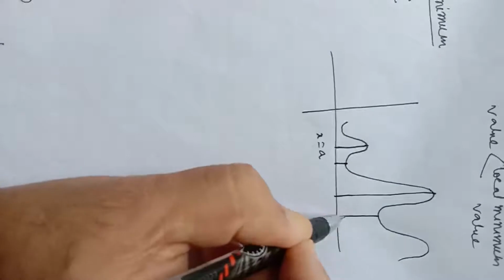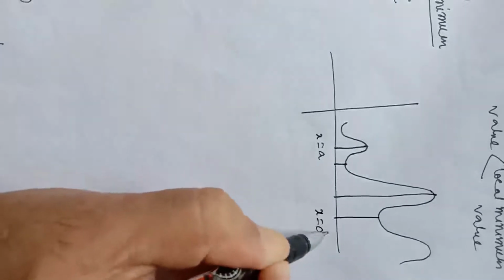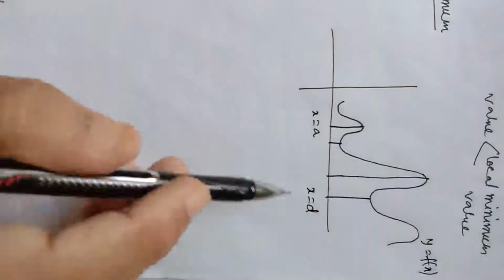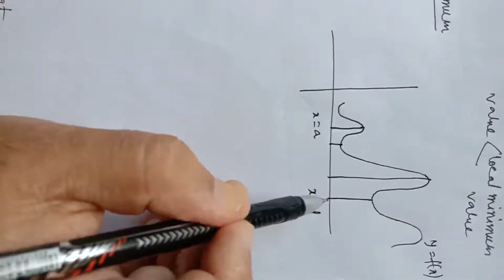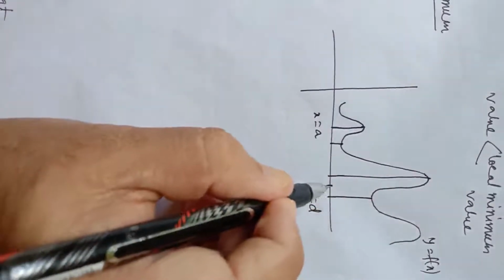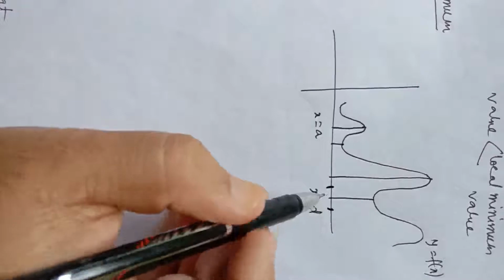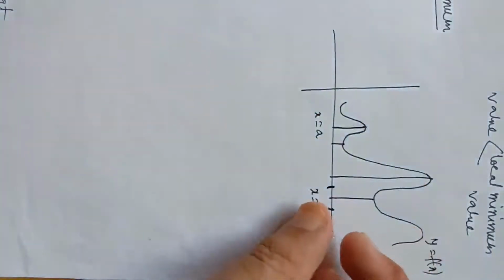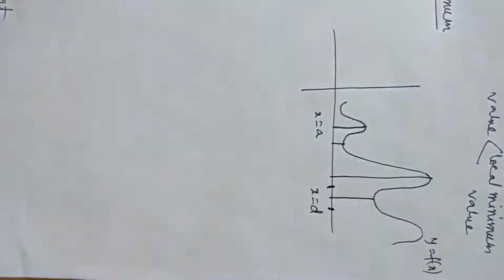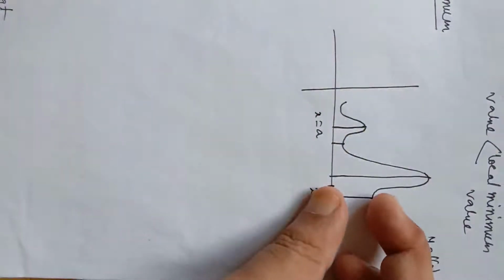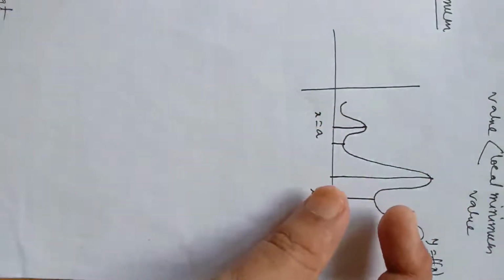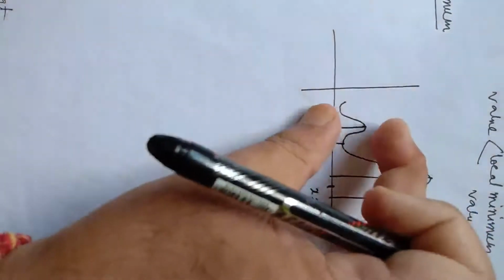Suppose this is the graph of y equal to f(x), the function has the local minima at x equal to d, if we consider a small interval containing this point. The function has local maxima at x equal to a, local minima at x equal to d, and you can easily see the local minimum value is more than the local maximum value. So this can happen, the local minimum value can be more than the local maximum value.